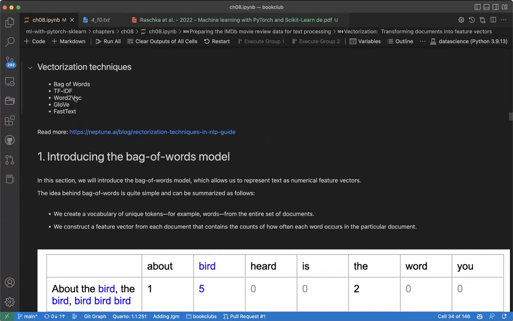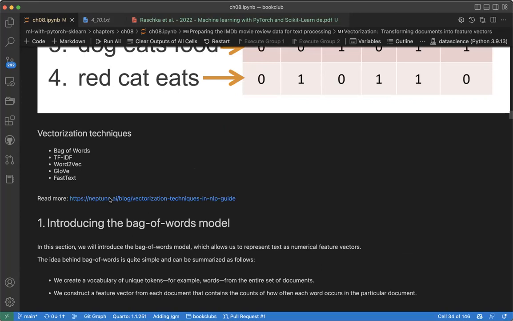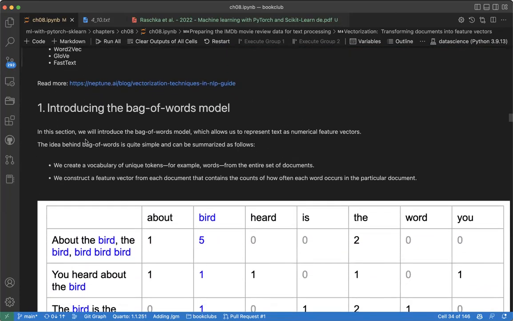But in this chapter, you can use any of these, whether bag of words, TF-IDF, word2vec, GloVe, or fastText, to represent your text and then do sentiment analysis. In classical machine learning, we use TF-IDF and bag of words, but now there are embeddings, which are used in deep learning. We'll talk about that more. So let's look at the first one, introducing the bag of words model.